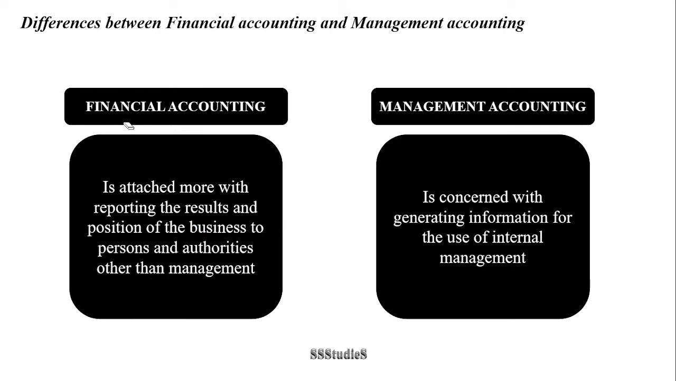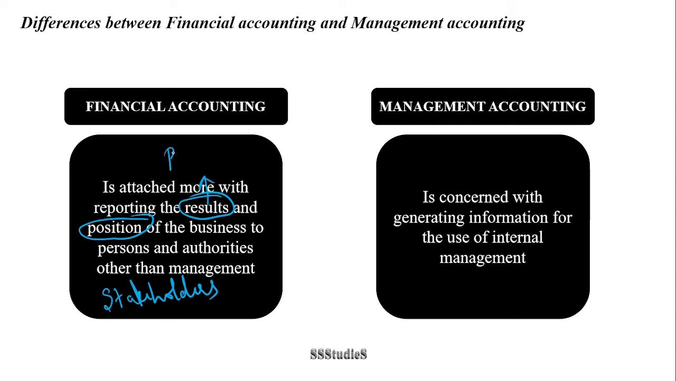One of the differences between financial accounting and management accounting is that financial accounting is attached more with reporting the results of the business as well as the position of the business to persons and authorities other than management. So, when we look into financial accounting, it caters to the requirements of the stakeholders at large. People who are interested in the business, whether they are internal to the business or external to the business.